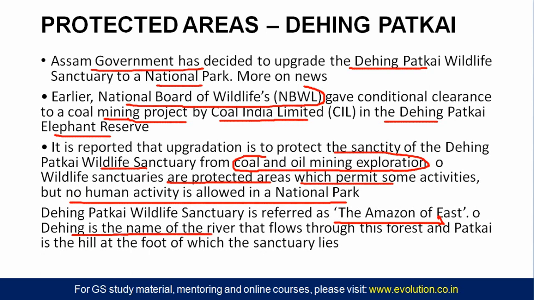Dehing is the name of the river that flows through the forest, and Patkai in the north is known as a hill only. You remember Patkai Bum? Patkai means one hill in the northeast, and Dehing is the river which flows through this protected area. So that is why it is known as Dehing Patkai. The area is in the foothills of a hill, so that is why it is known like that.